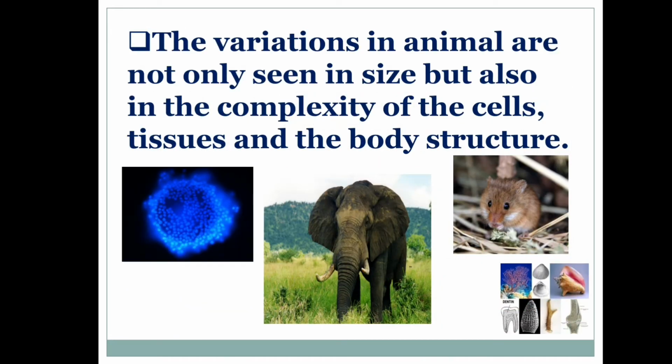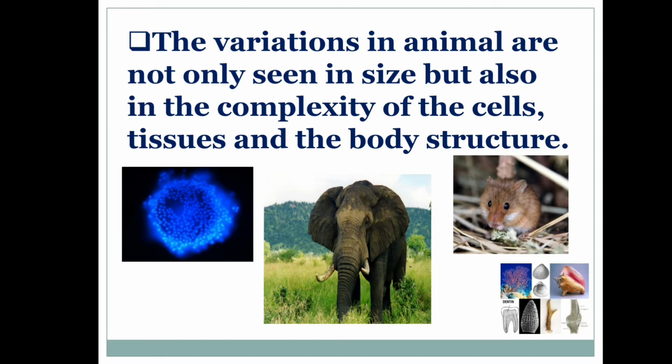The variations in animals are not only seen in size but also in the complexity of the cells, tissues, and the body structure. What is complexity?